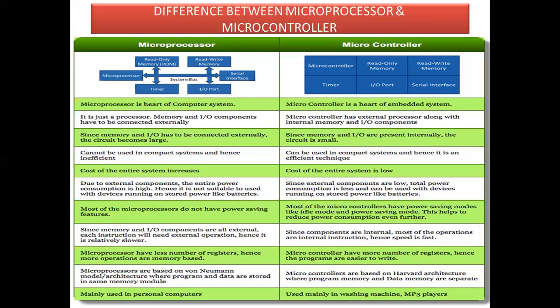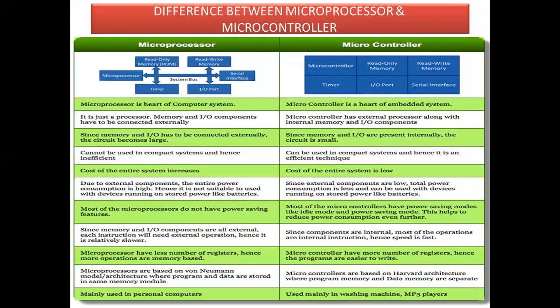Whereas whenever a particular device or equipment should do multiple tasks, at that time we prefer a microprocessor. A microprocessor is widely used in computers because a computer can multitask. A microprocessor is also used inside mobile phones, because a mobile phone also does several multitasking works. Sometimes you have to attend a call. In some cases, music is played on the mobile phone. Sometimes you have to browse the net. So several tasks can be done on a mobile. For that purpose, you prefer a microprocessor. I think you clearly understand the concept between microprocessor and microcontroller.